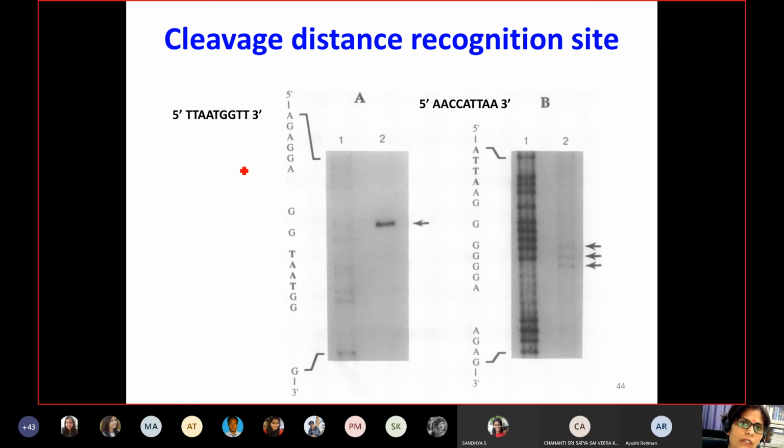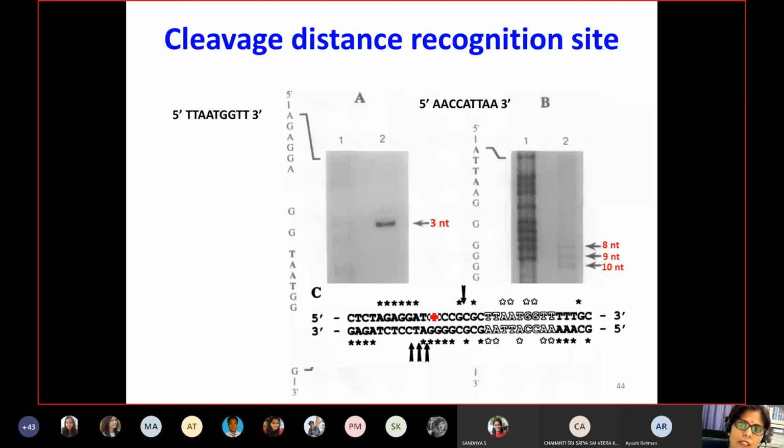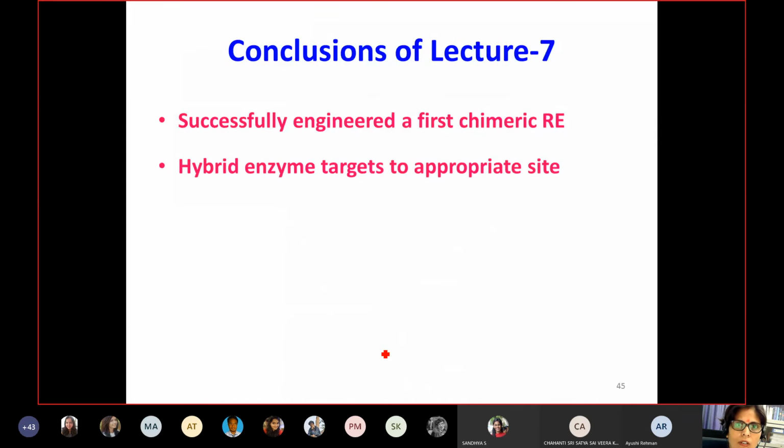So they were able to find, with the help of the Maxam-Gilbert sequencing assay, that on the top strand it is cleaving at exactly 3 nucleotides away from the recognition sequence, and on the bottom strand they are cleaving at different sites: 8, 9, and 10. They were able to show this as a map, where this is the third nucleotide, and these are the 8, 9, and 10 nucleotide positions. So far we have covered this much in our lecture.